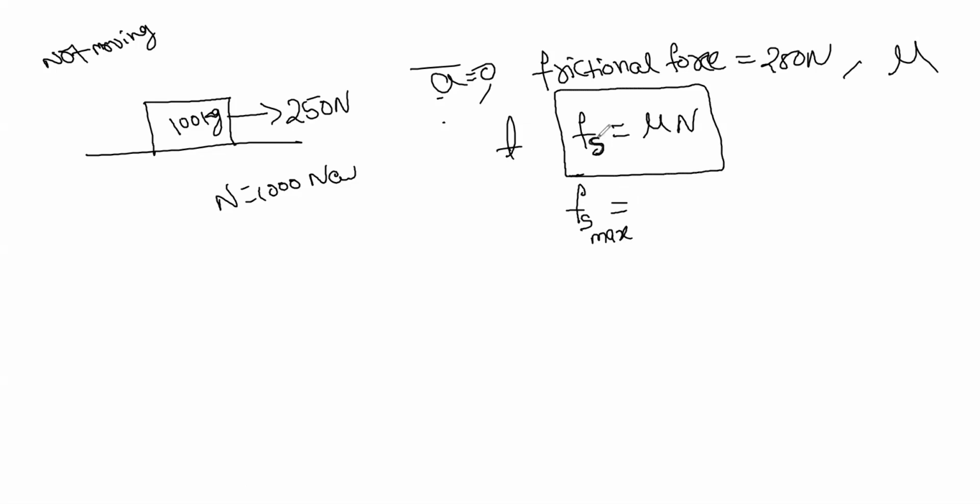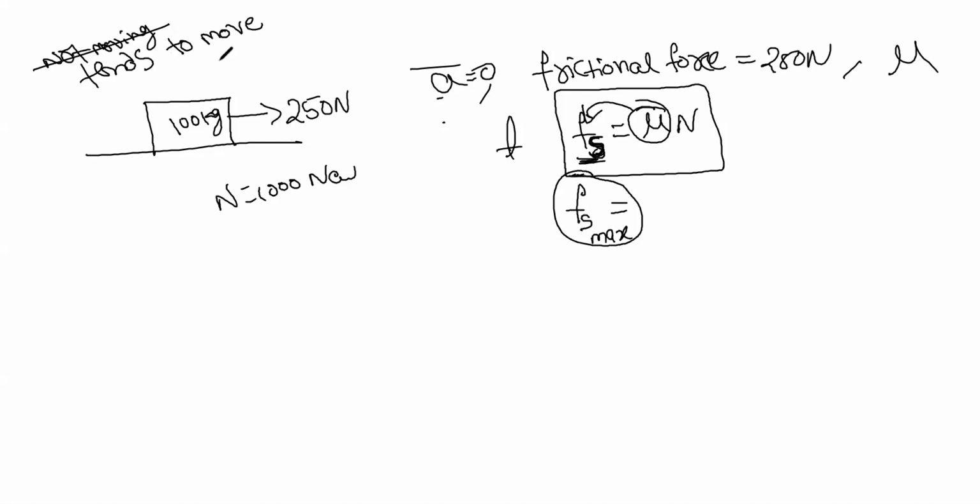Many people make mistakes here. It is the maximum static friction, not the static friction. We can't find mu from just a static friction. If the body tends to move, then we can tell it is the maximum static friction. Then only we can calculate mu.